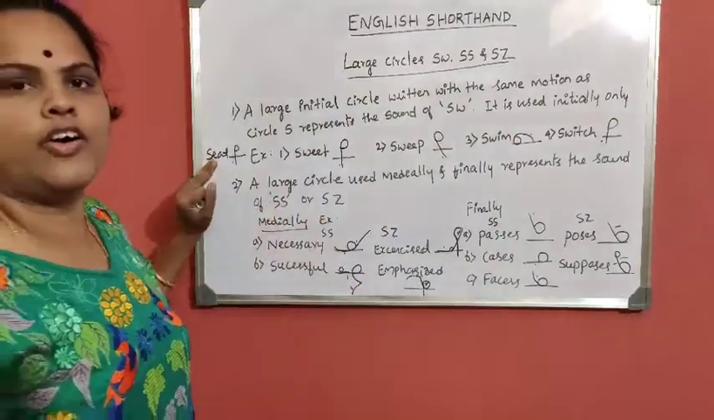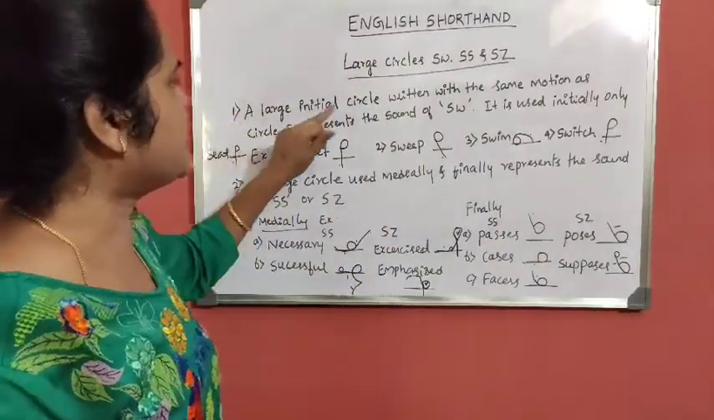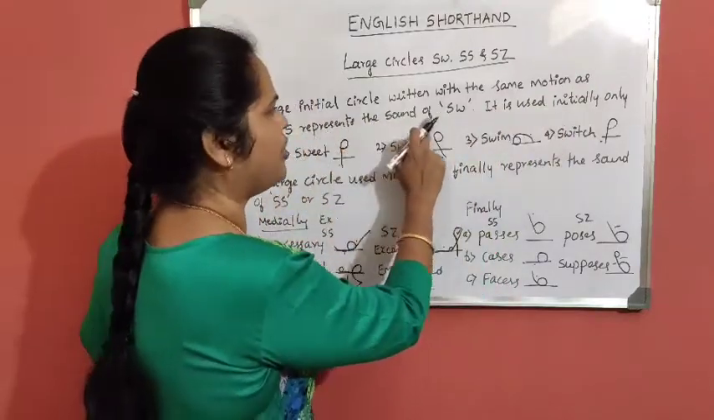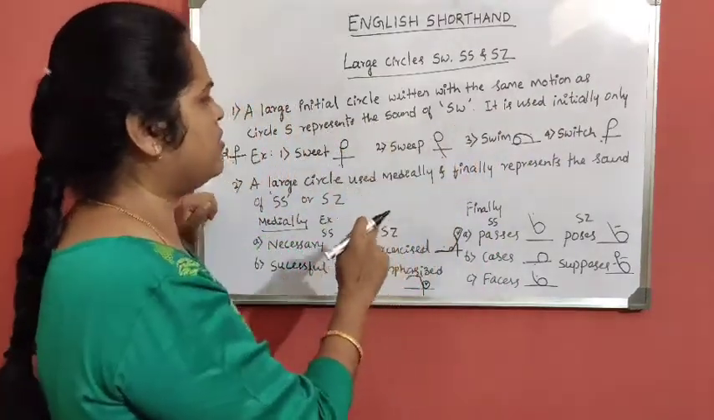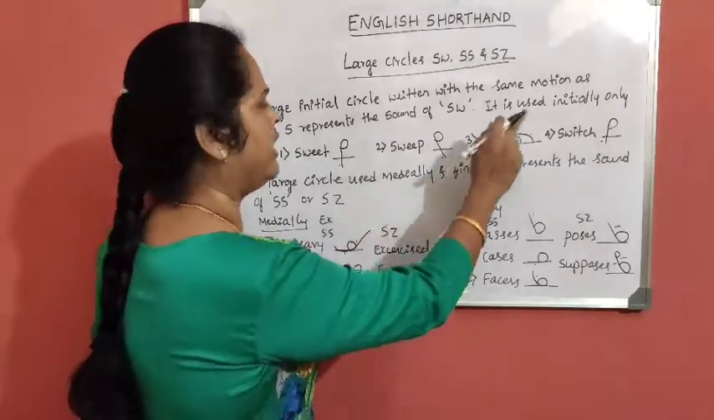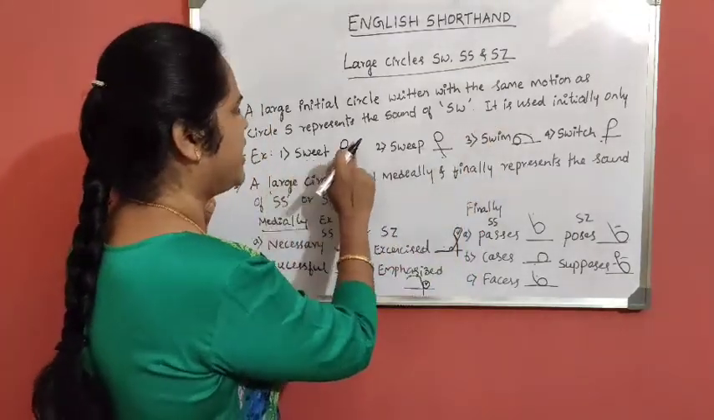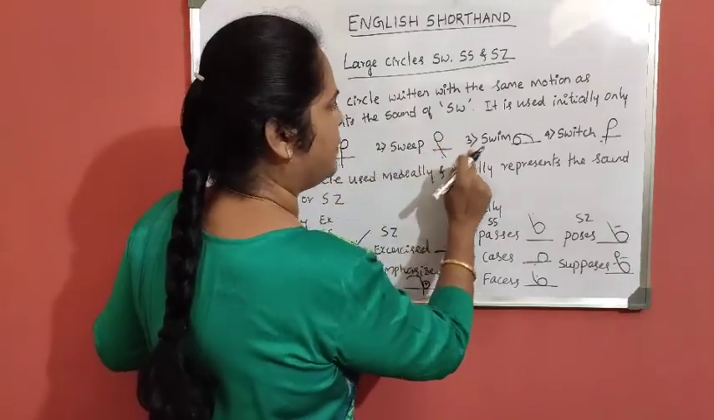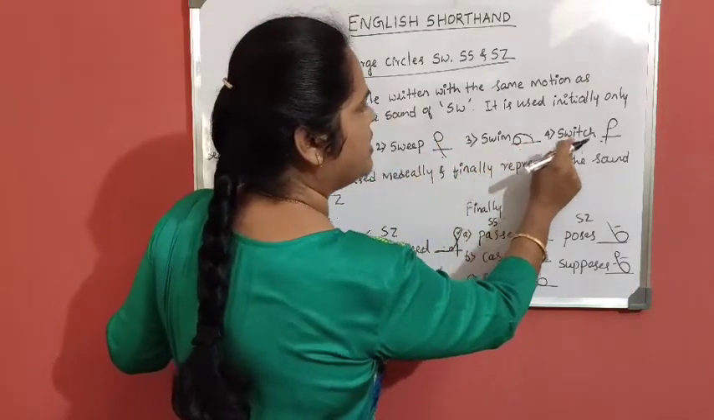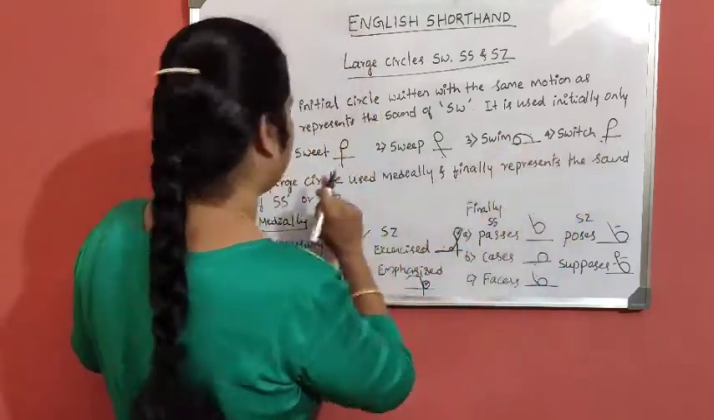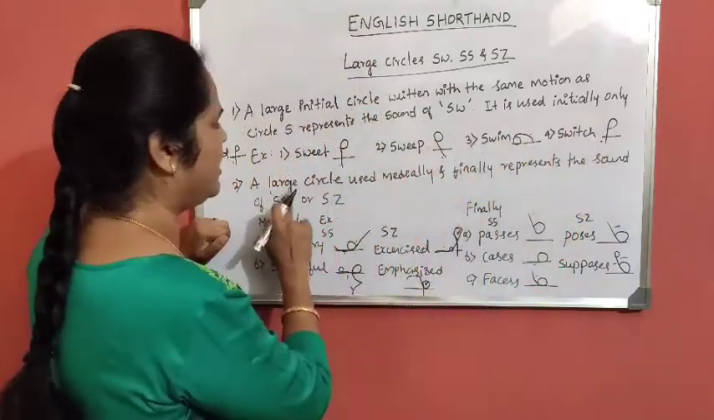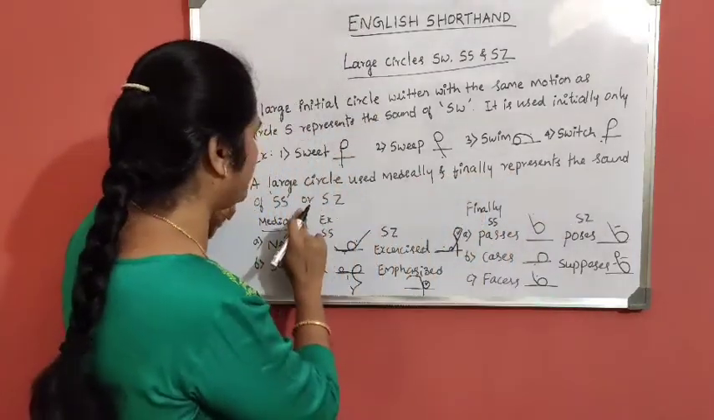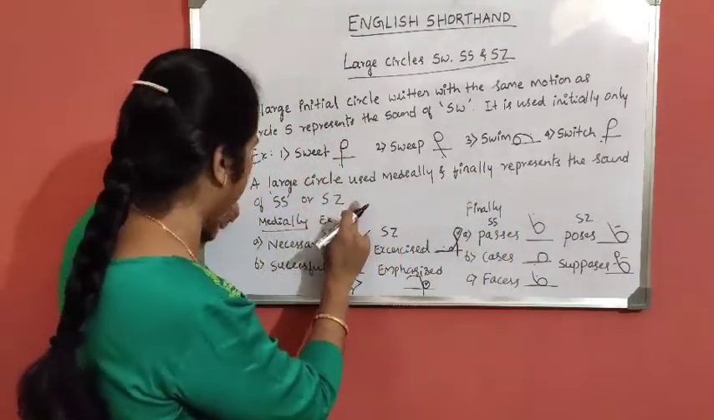Is it clear now? Once again I'll explain. A large initial circle written with the same motion as circle S represents the sound of SW. SW circle can be employed only initially. For example, sweet, SW circle and T; sweep, SW circle and P; swim, SW circle and M; switch, SW circle and itch. Then a large circle used medially and finally represents the sound of either SS or SZ.